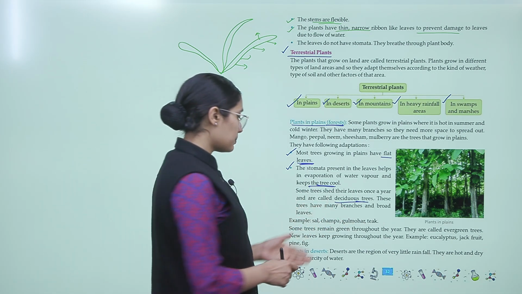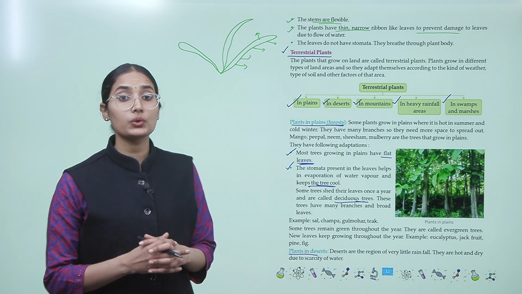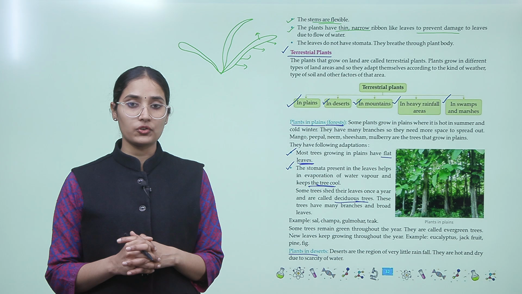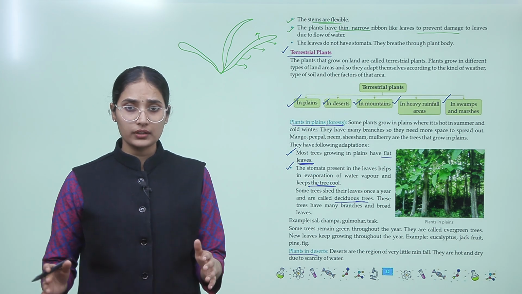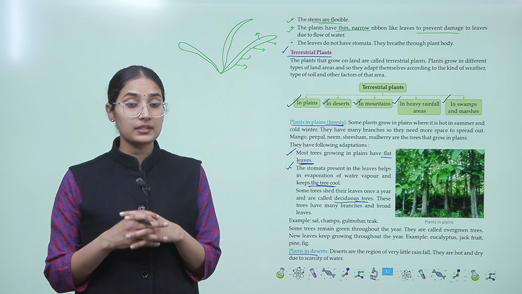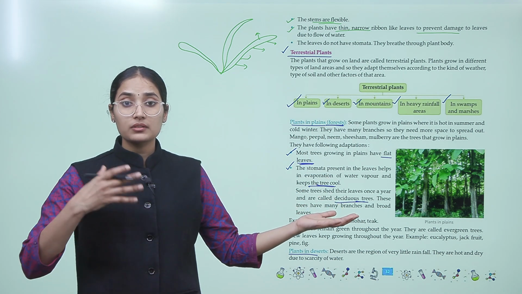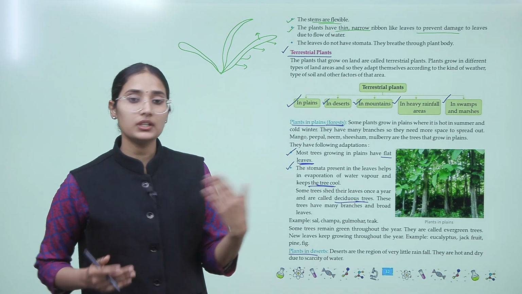So what happens in the plants that grow in the desert? So deserts are the region of very little rainfall, right? And they are very hot and dry due to scarcity of water. Now let's see how plants adapt themselves to this extreme environment. Now let's go to the next page.